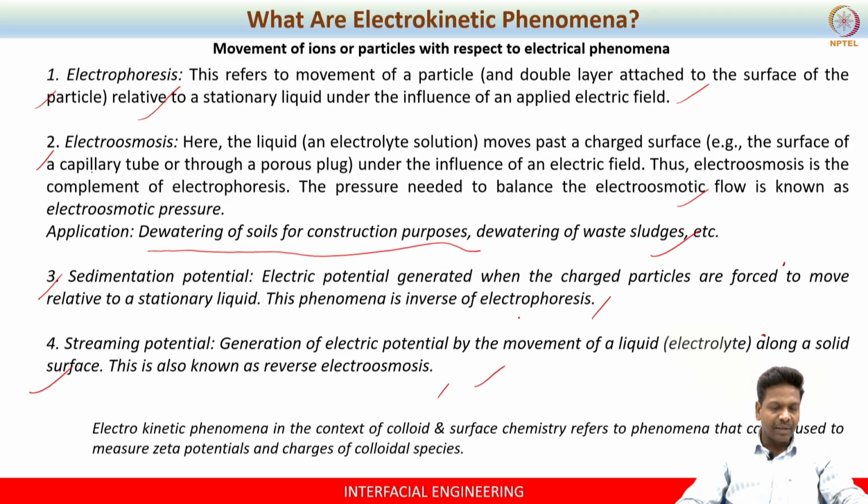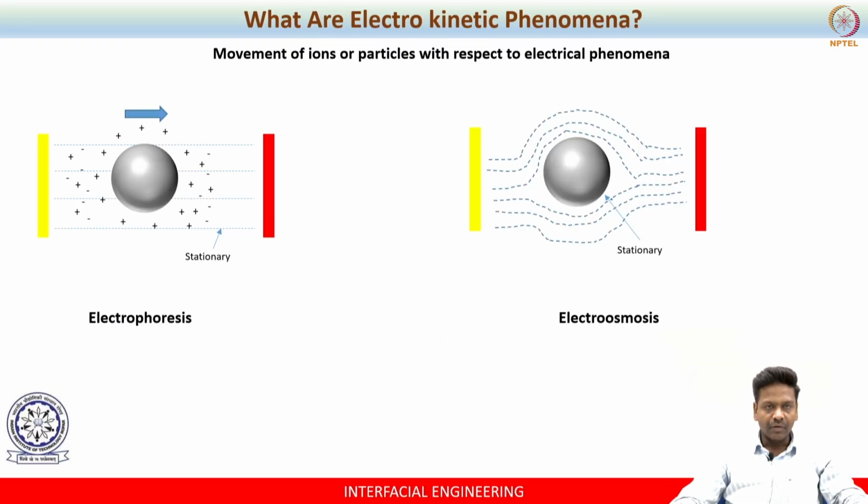On the other hand, streaming potential is a study where generation of electric potential is done by the movement of liquid electrolyte while the solid is a stationary phase. This is also nothing but reverse electroosmosis. But here we will see electrophoresis and electroosmosis in a more detailed way.